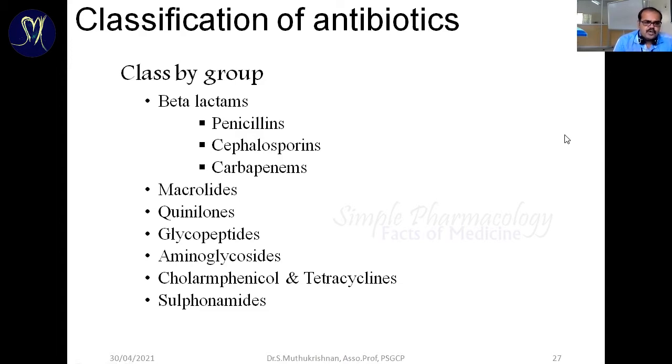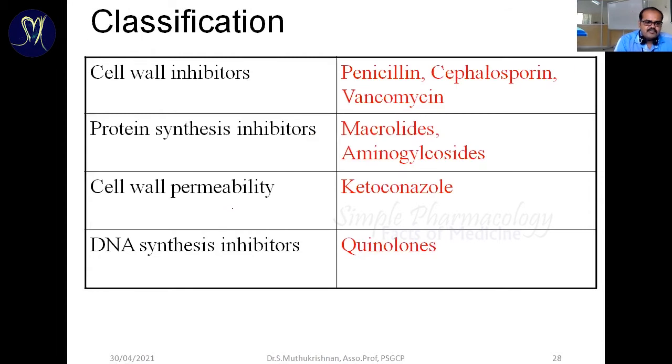Based upon chemistry, it is majorly classified into the beta lactam antibiotics. Among these, the important ones are penicillins and cephalosporins, macrolide antibiotics, quinolones, glycopeptides, aminoglycoside antibiotics, chloramphenicol and tetracycline, and sulfonamides.